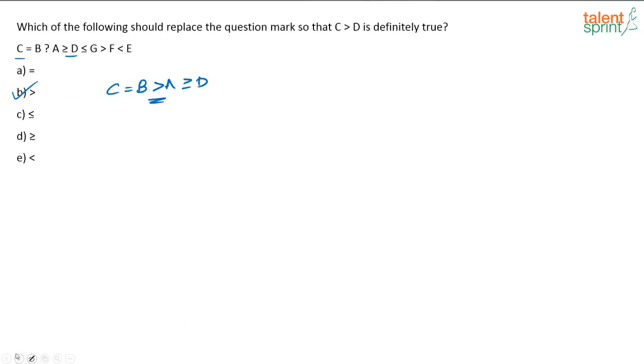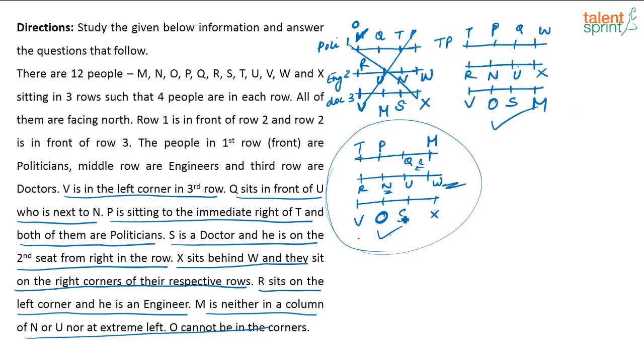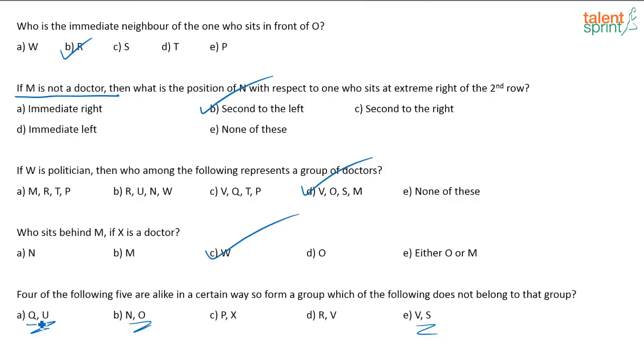V and S. When you look at V and S, what's happening? V and S are in the same row. In all the other cases, these two people are in different rows. So the same row is V and S. So that will be the odd one here. The one that doesn't belong to the group is VS.